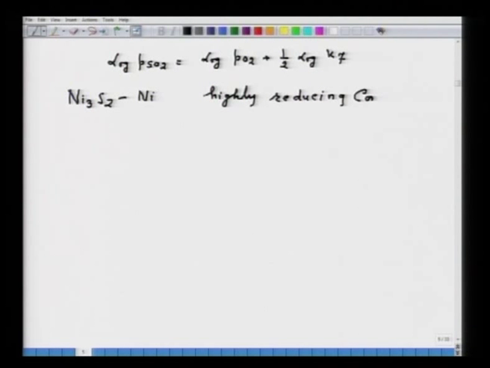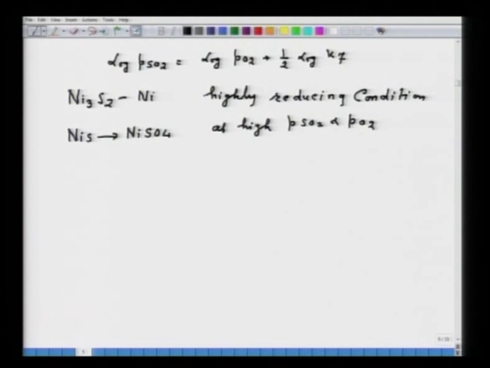Whereas, if you want to convert nickel sulphide to nickel sulphate, say NiSO4, then it is possible at high PSO2 and PO2. You see this diagram, on the extreme right side NiSO4 exists.